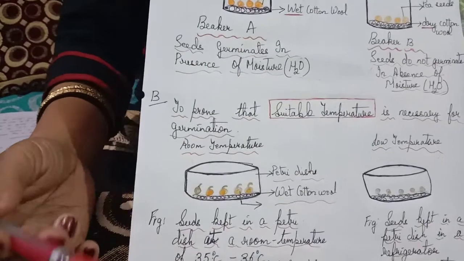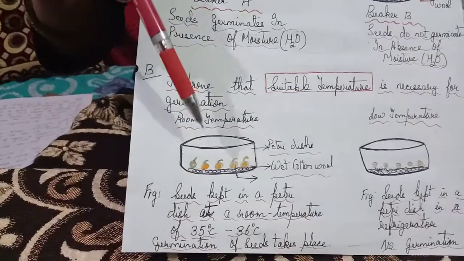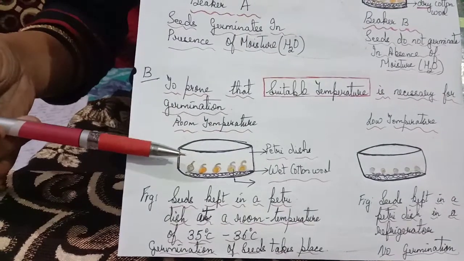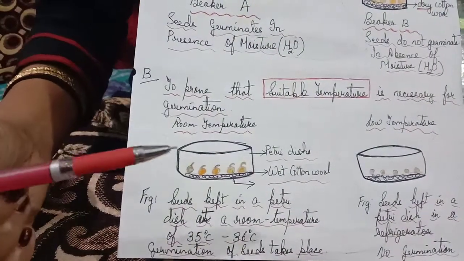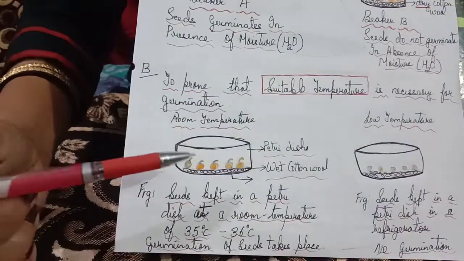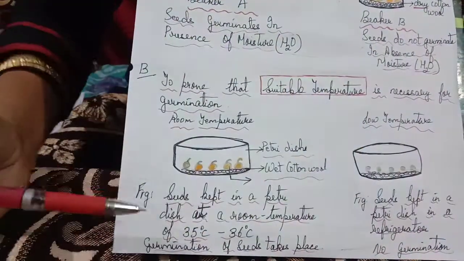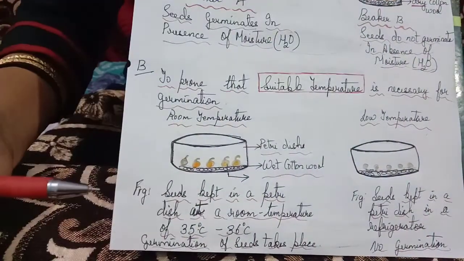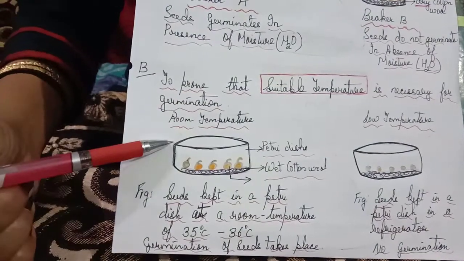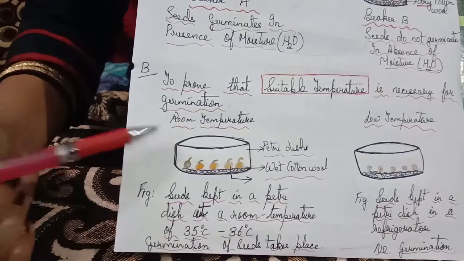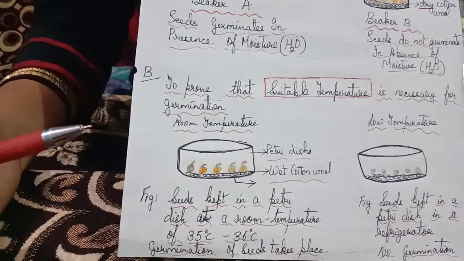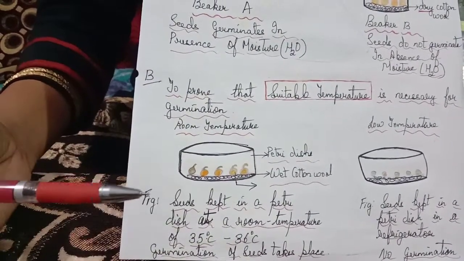You can take a beaker or you can take a petri dish. So you take 2 petri dishes, mark them as A and B. Same procedure, you put some wet cotton wool on both. In this case, you don't have to take dry cotton wool. You place an equal number of pea or gram seeds. One you keep at room temperature, one you keep at a very cold temperature, that is, in the refrigerator. What do you find?